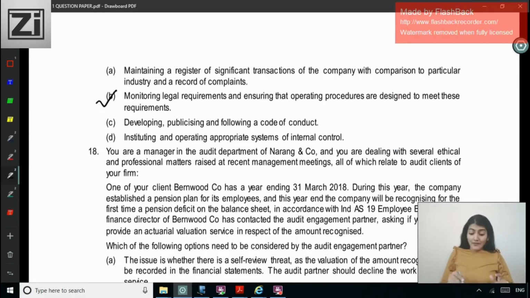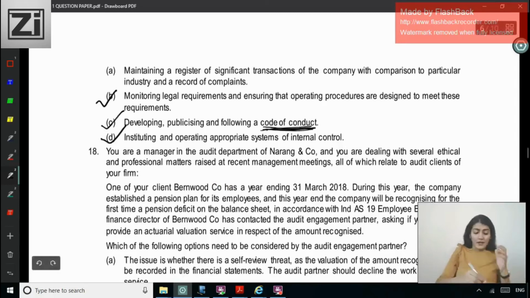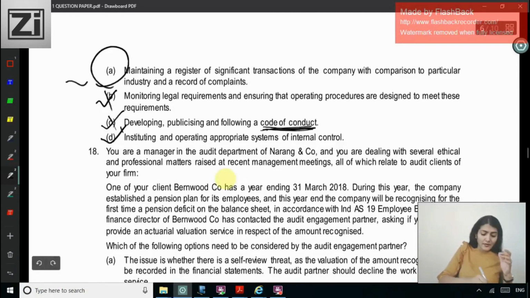Developing, publicizing and following a code of conduct. So telling all the employees how to comply with laws and regulations. Instituting and operating an appropriate system of internal control, because compliance with laws and regulations has to be imbibed in your internal control system. Right? So the correct option over here is A.